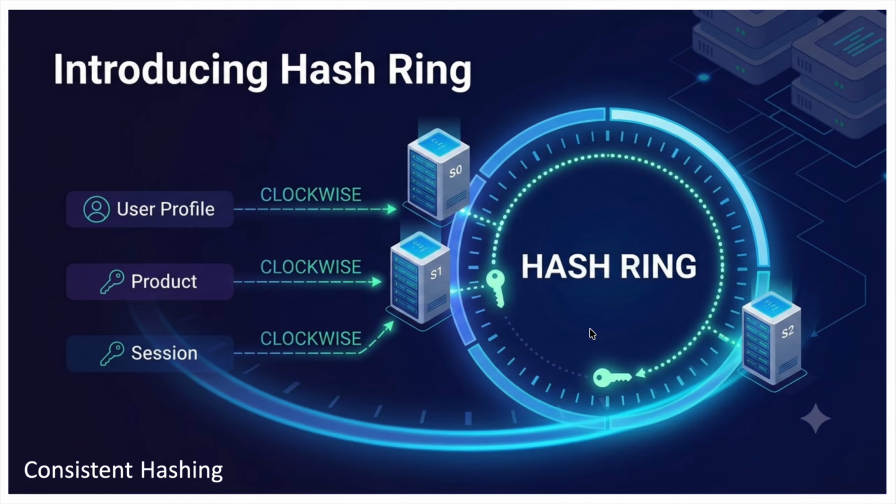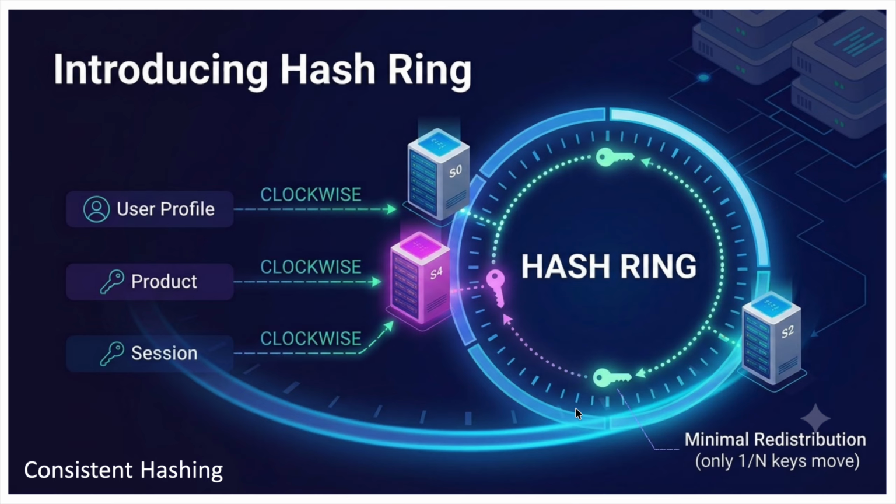Suppose we add a new server, let's say server D. Now adding this server gives me minimal redistribution. Only the keys that fall between server D and its predecessor, let's say server 2, would be redistributed. Other keys remain exactly where they were. So instead of moving millions of keys, we only move a small fraction. And that's what we call minimal redistribution.